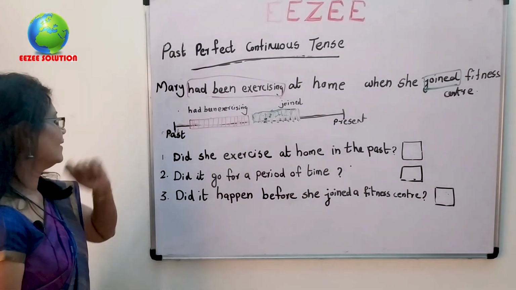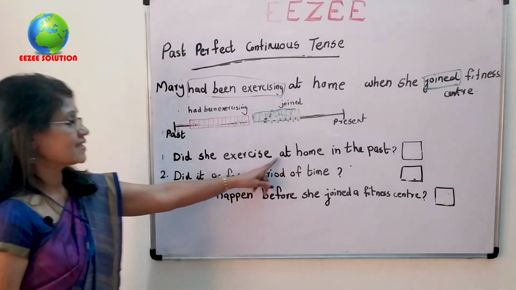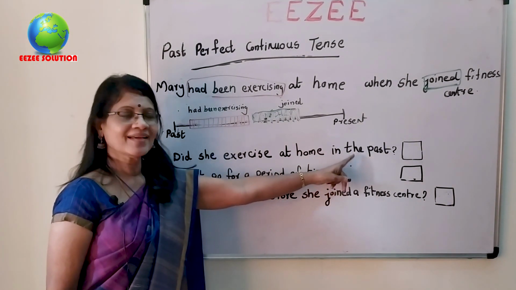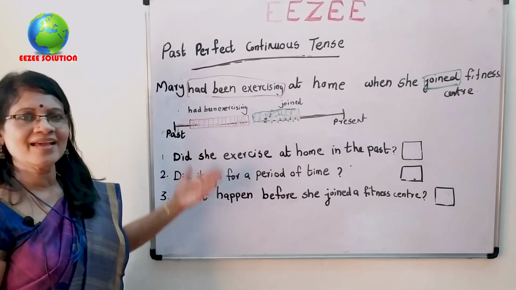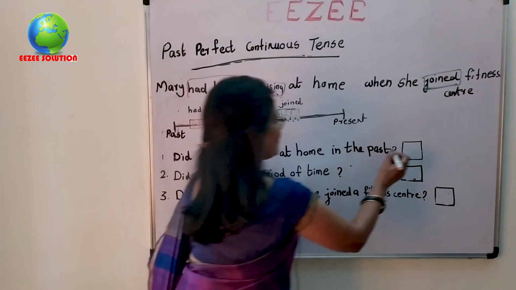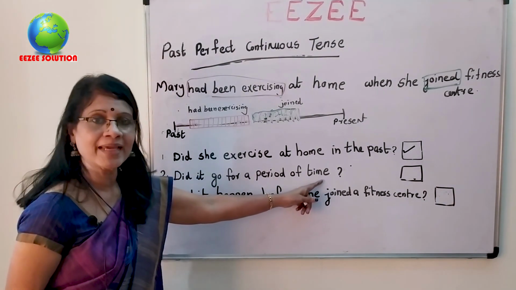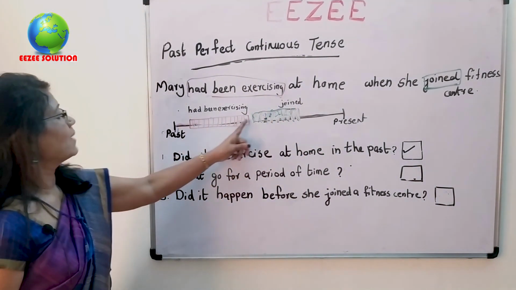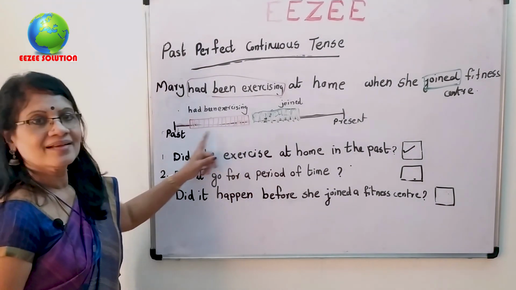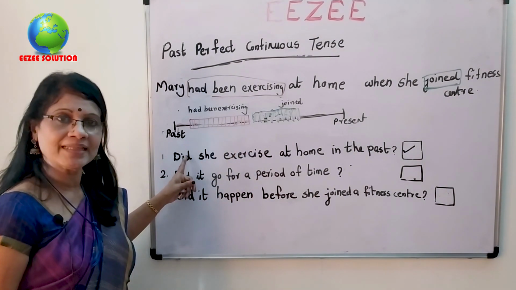Look at these sentences. Did she exercise at home in the past? Is it clear from this sentence? Yes, it's very clear. Next, did it go for a period of time? Yes. See, had been exercising. It was a continuous process in the past.